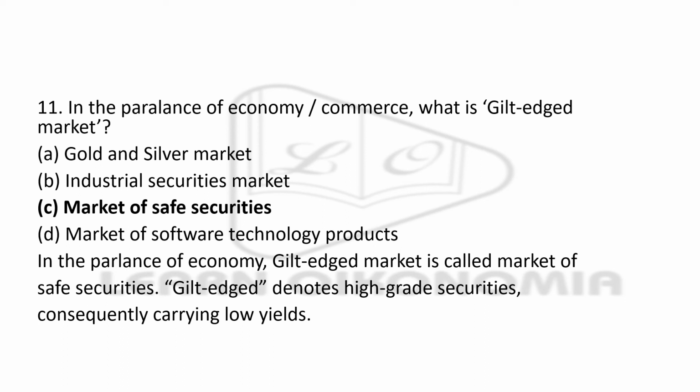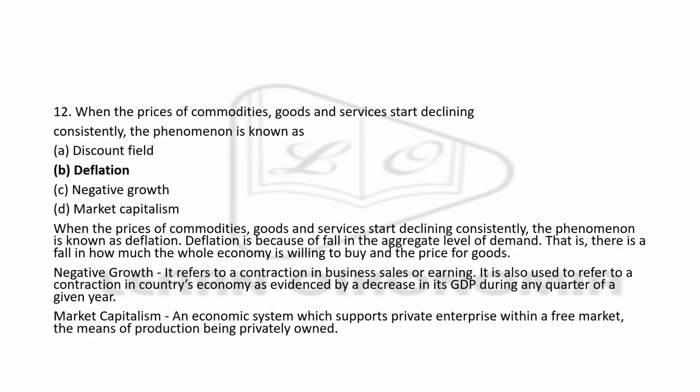Now the third option is market of safe securities. Market of safe security, that is what gilt-edged market means. So the best example is your government securities. Government securities come under gilt-edged securities. The government security market is known as a gilt-edged security market because it is safe. Since the risk is less, return is also less there.